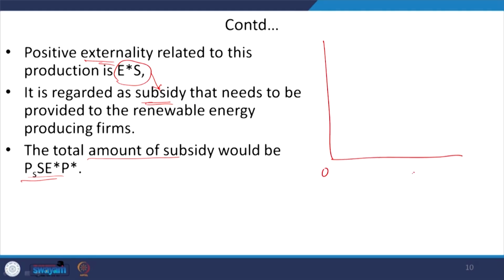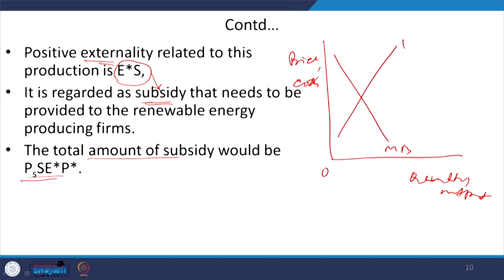This is the quantity of output, we are just repeating the previous graph. Okay. So, here we are taking into account the price and cost. This is your marginal benefit that we have taken into account, and this is the marginal cost, right. What we are saying is that there is externality, that is why marginal benefit will be reflecting the marginal social benefit.